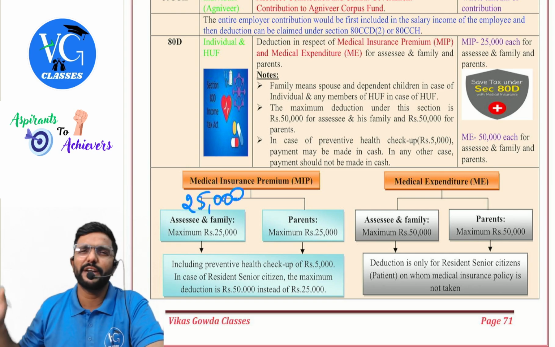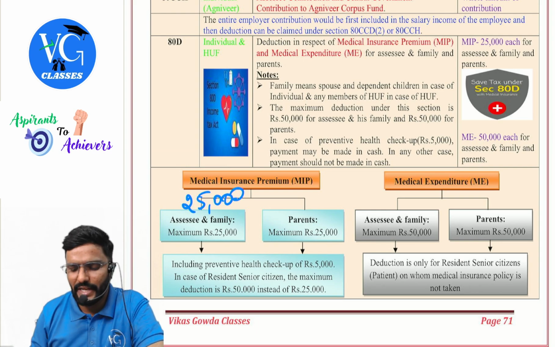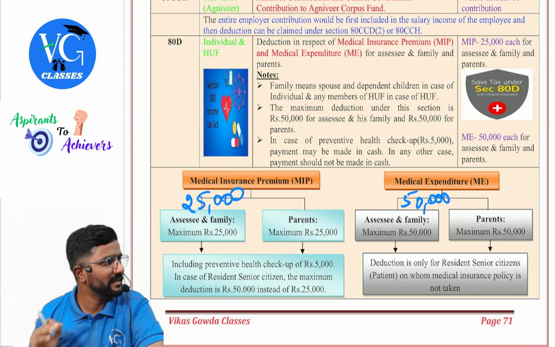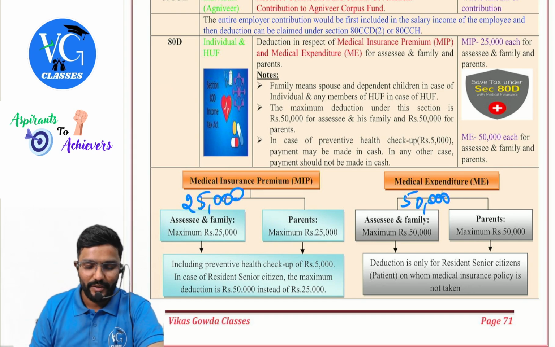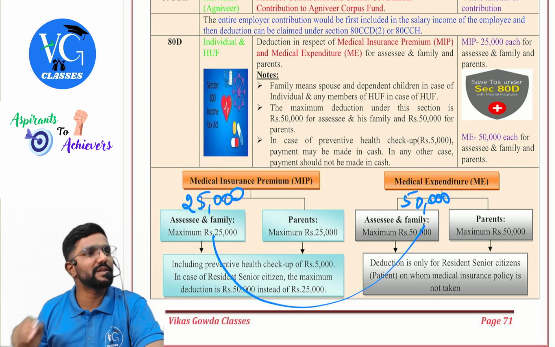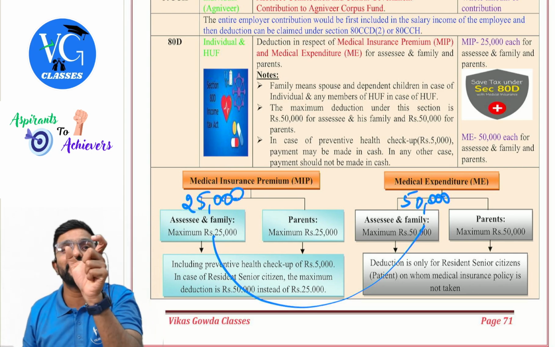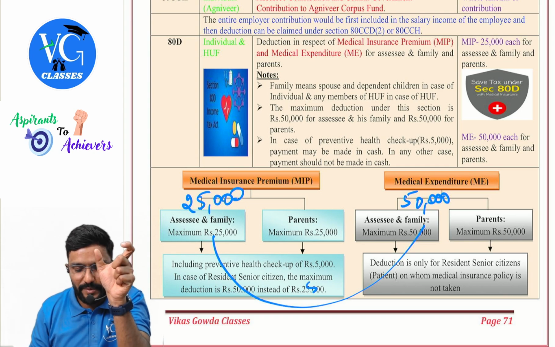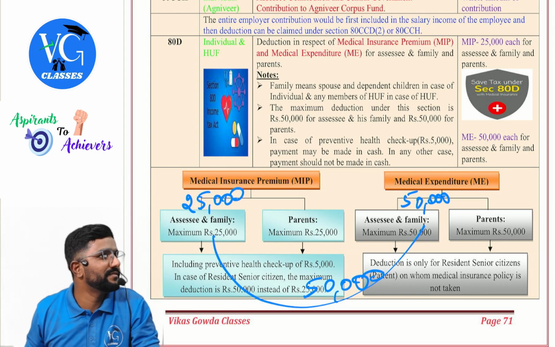And I am senior. I don't have any policy in my name. We have incurred some medical expenditure. How much deduction can I claim here? 50,000. Agree? Yes. So can I claim 25 plus 50? No. For both put together, there is one restriction. Premium as well as medical expenditure put together for one category, the maximum deduction is 50,000.